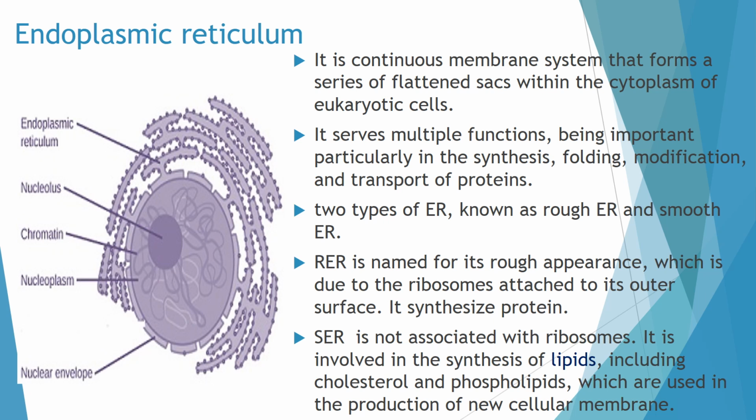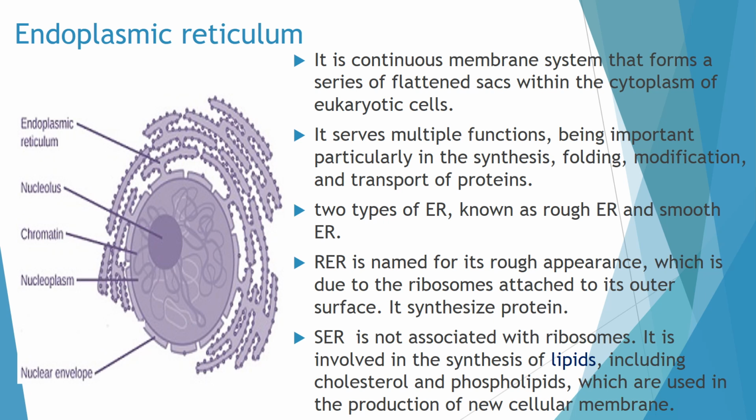This endoplasmic reticulum has various functions like synthesis of different molecules, folding, modification, and transport of different molecules across the cell, and it also provides the structural framework to maintain the shape of the cell. This endoplasmic reticulum plays a very important role.